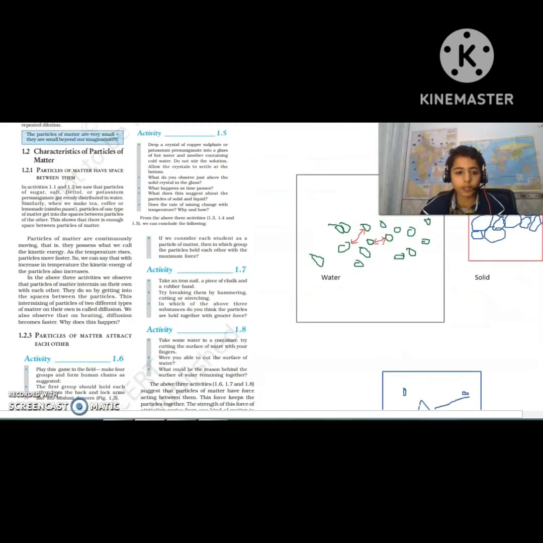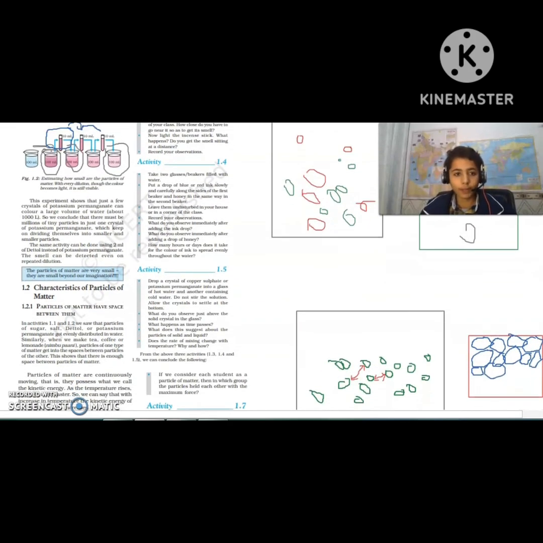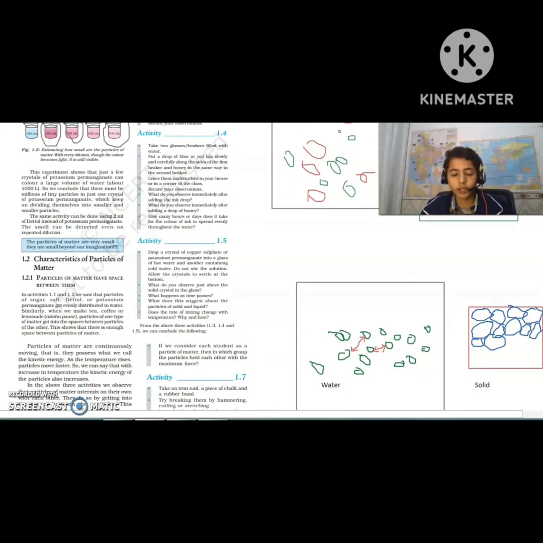Another characteristic says that particles of matter are continuously moving. So how are they moving? If we talk about solid, we all know about vibration. It starts vibrating, so every particle of matter is vibrating. Solid is vibrating, liquid is vibrating, or you can say continuously moving, and gas is continuously moving. But the solid is only vibrating, moving with very negligible speed. Liquid a little more, and gas the most.